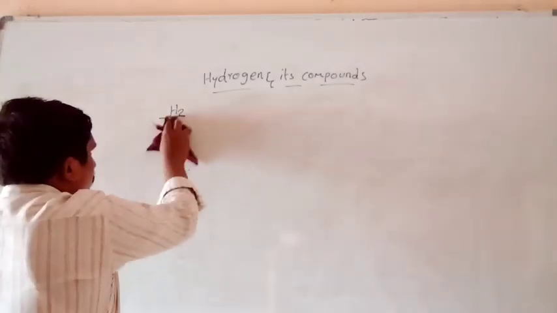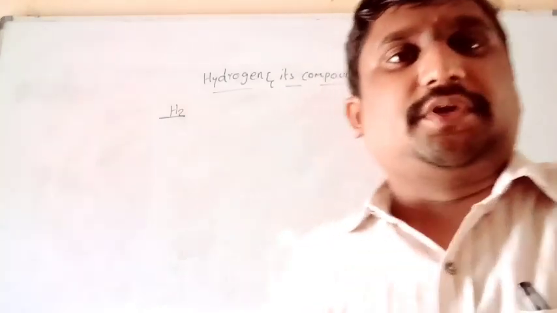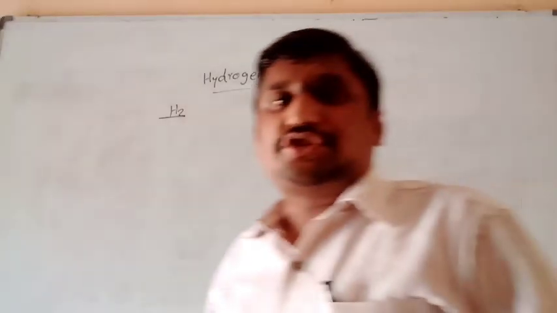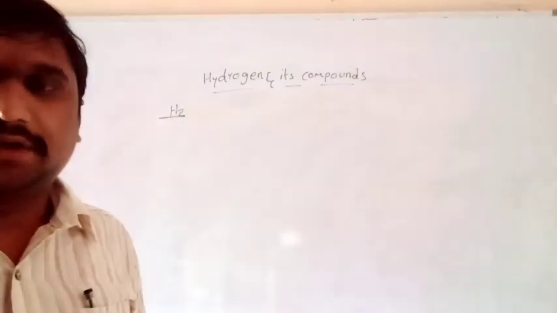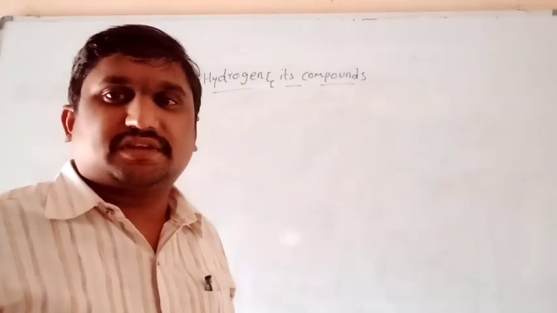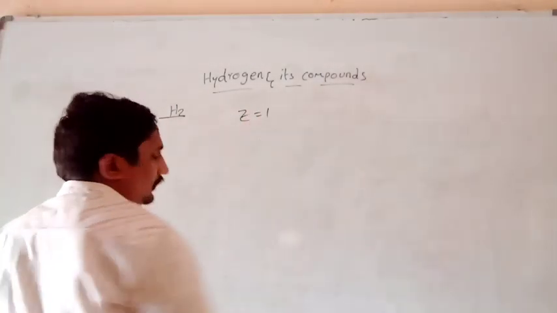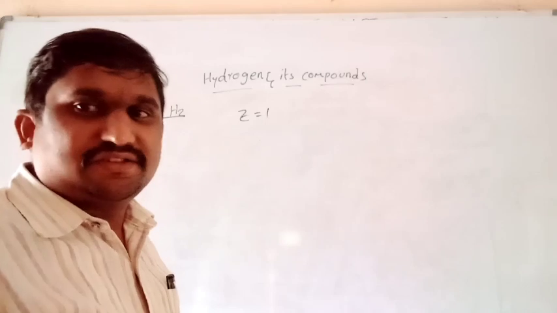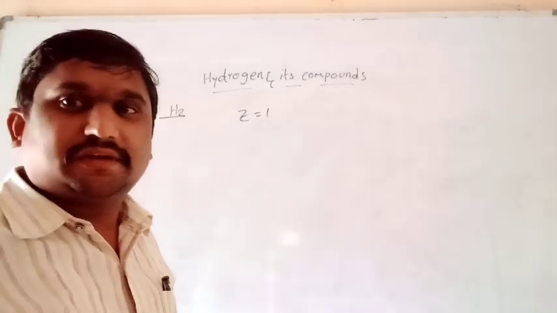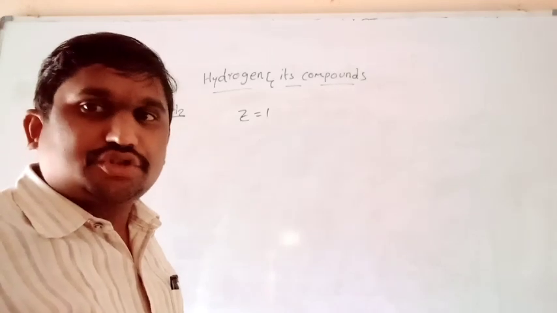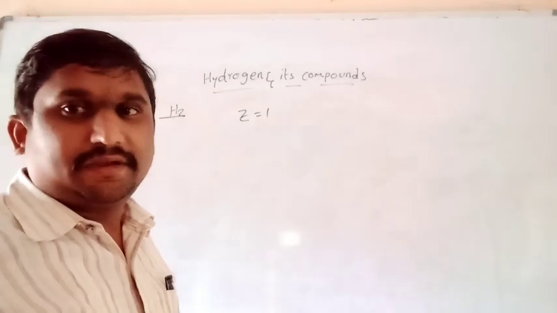Okay, today we shall start our discussion with hydrogen. We know that hydrogen is the starting element in the periodic table. The periodic table starts with hydrogen, and hydrogen's atomic number is 1. It is the lightest element, we can say, and hydrogen is also the most abundant element in this universe.